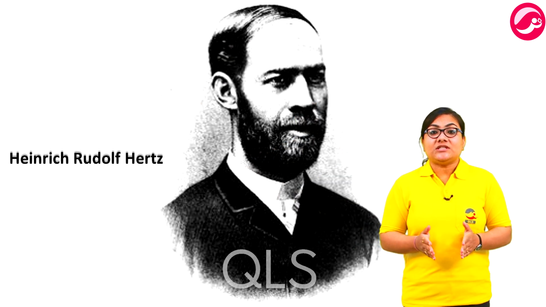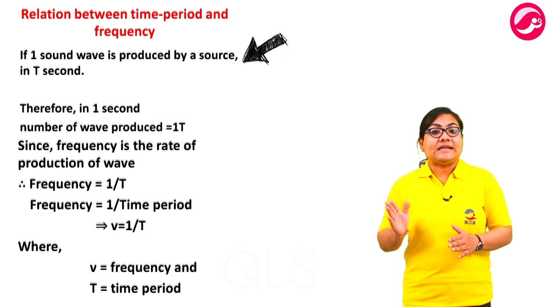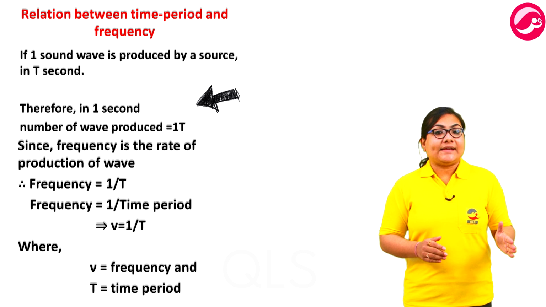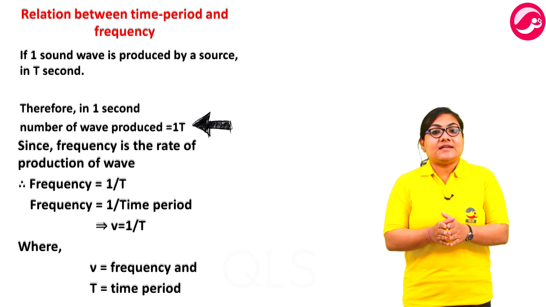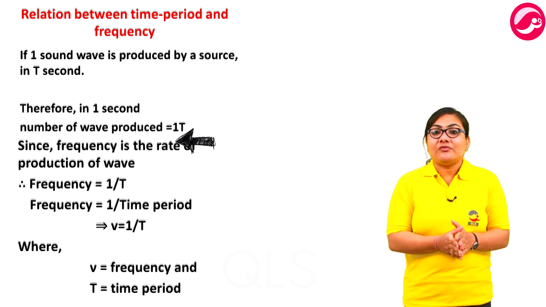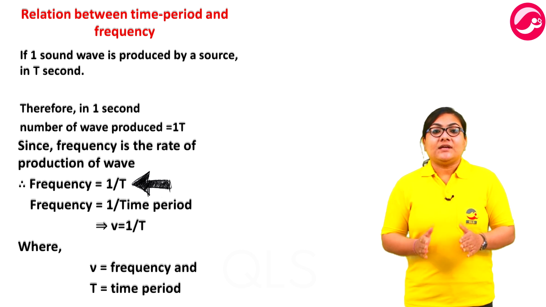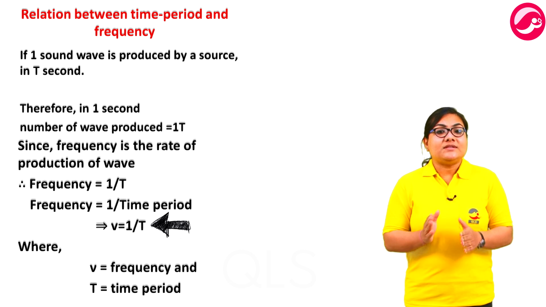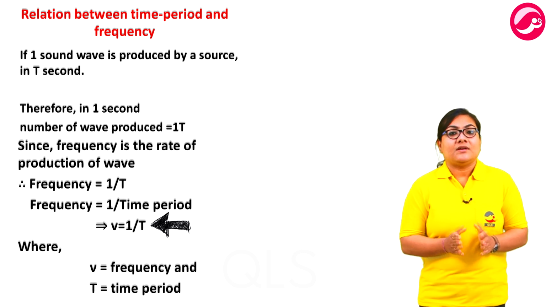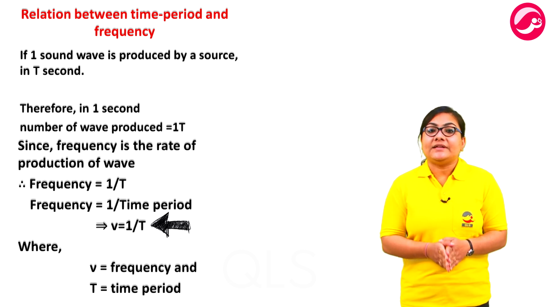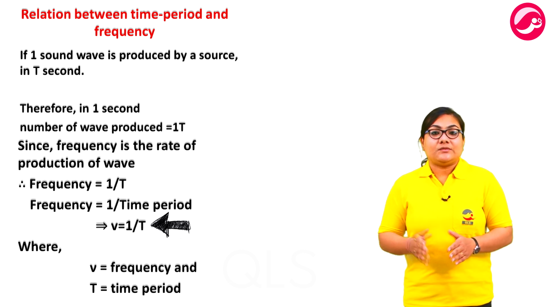Now, what is the relationship between time period and frequency? If one sound wave is produced by a source in t seconds, therefore in 1 second the number of waves produced is equal to 1 upon t. Since frequency is the rate of production of waves, frequency is equal to 1 upon the time period. Therefore, frequency, that is nu, is equal to 1 upon T, where nu is the frequency and T is the time period. Thus, frequency is the reciprocal of the time period of the wave. This means the frequency increases with a decrease in the time period and vice versa.